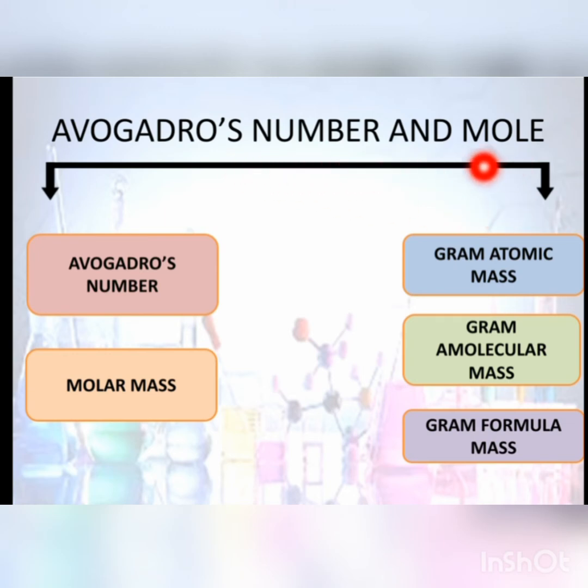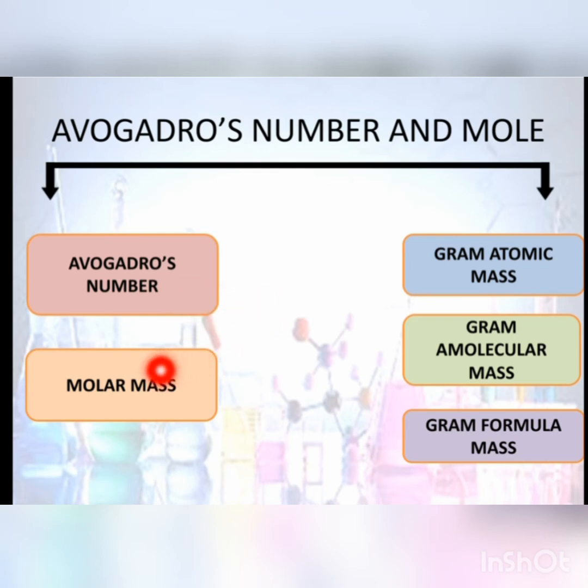Next is Avogadro number and mole. In Avogadro number and mole, first of all, there is Avogadro number and then there are different masses. First of all, a mole is an amount of substance that contains 6.02 × 10^23 particles of the substance. The experimentally determined number is called Avogadro number. So this is the definition of Avogadro number, and it is represented by N_A, and its value is 6.02 × 10^23.